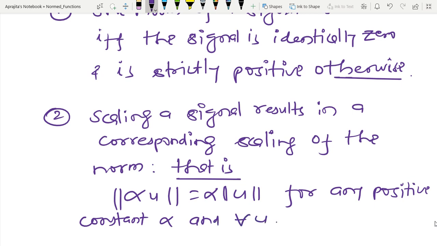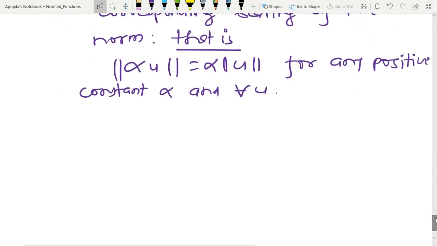So for all signals u, this kind of property is satisfied. So the second property is about the scaling of the signal, and the third one is the triangular inequality.